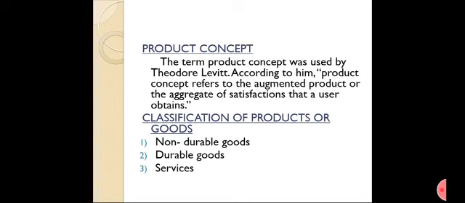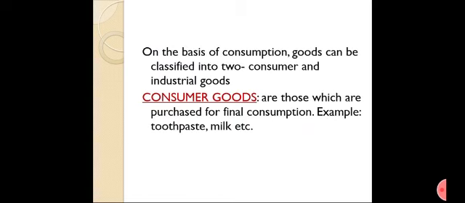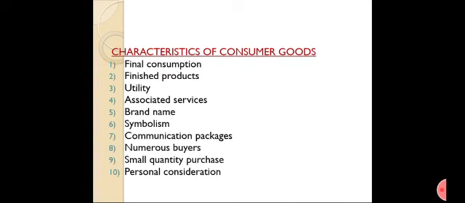Classification of products or goods: non-durable goods, durable goods and services. On the basis of consumption, goods can be classified into two: consumer and industrial goods. Consumer goods are those which are purchased for final consumption. Example: toothpaste, milk, etc. Characteristics of consumer goods: final consumption, finished products, utility, associated services, brand name, symbolism, communication packages, numerous buyers, small quantity purchase, personal consideration.